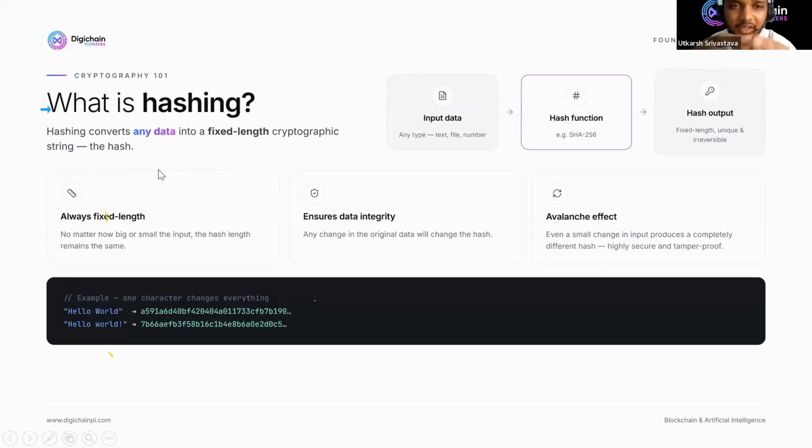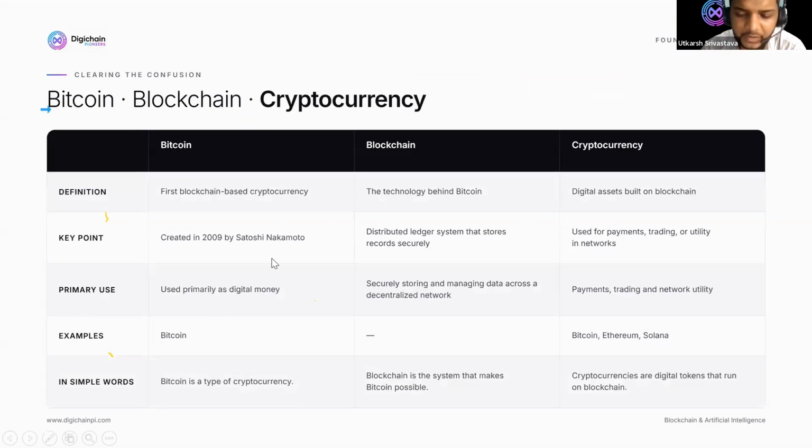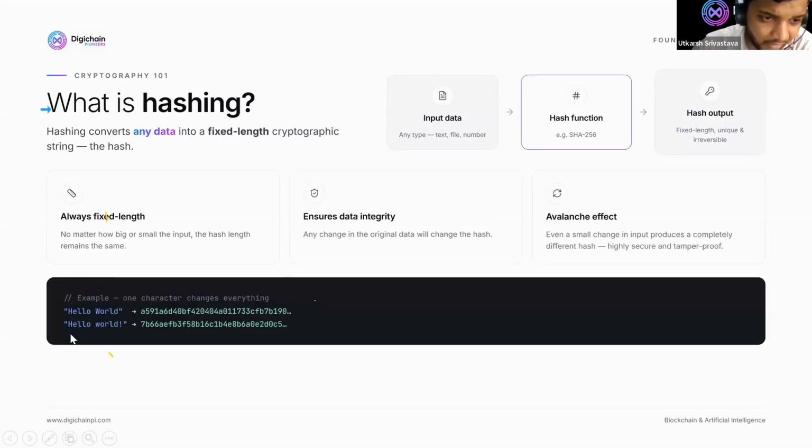A hash is a cryptographic string of unique numbers which can be derived from its input. Let's suppose that here is hello world written, and there is the hash of this hello world. You can see this random number. And if we make a very minor change, just changing the W from capital to small, this hash changes significantly.